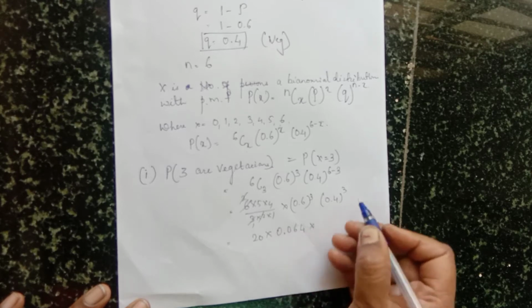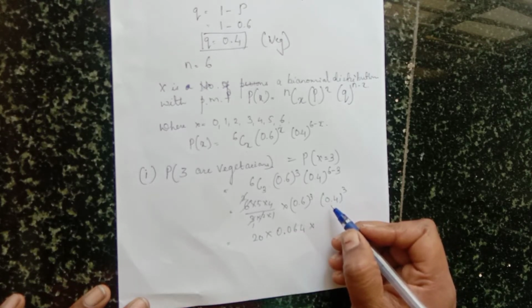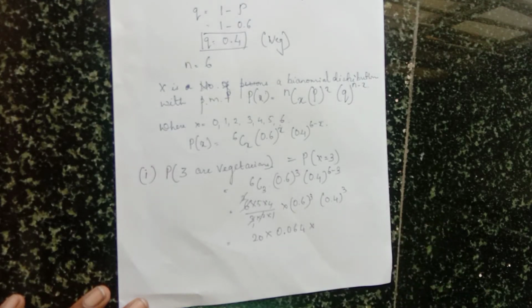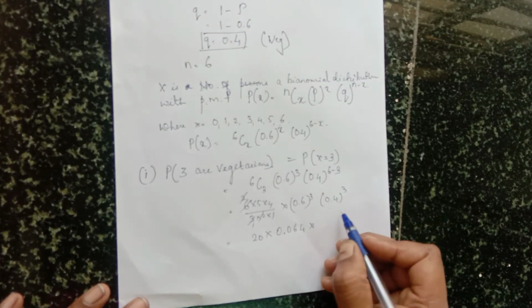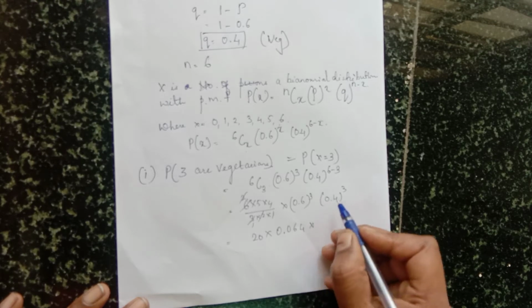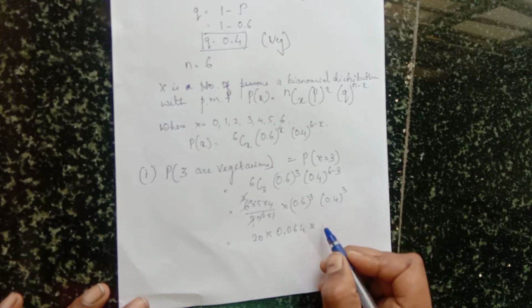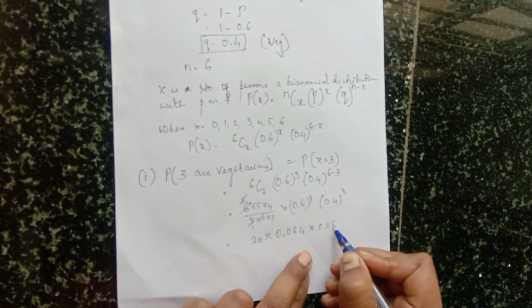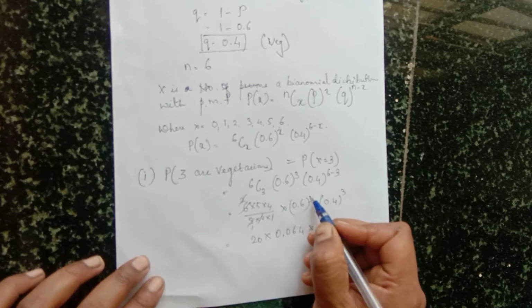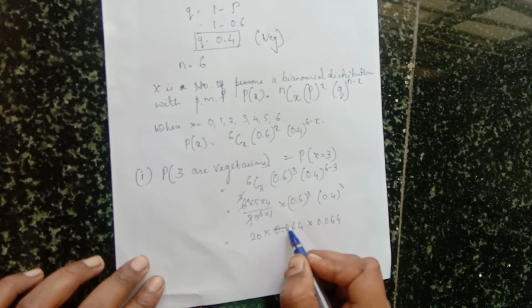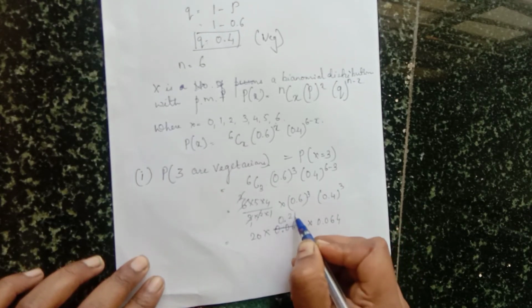0.4 raised to 3 is 0.064, whereas 0.6 raised to 3 is 0.216.